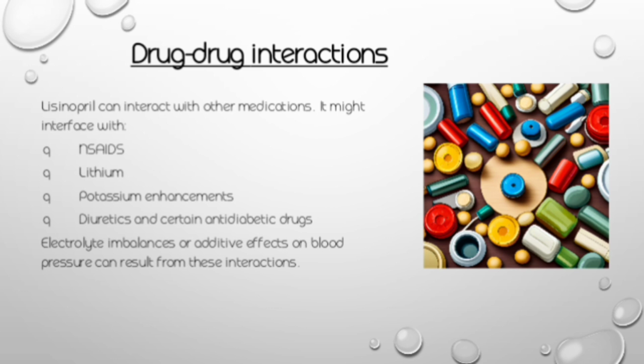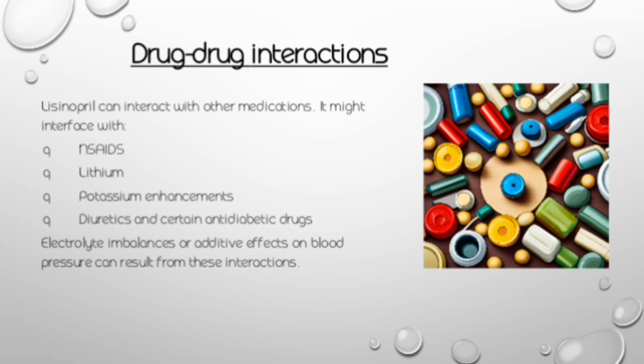Similarly, if you have drugs which act on the renin-angiotensin system, like the ARBs, angiotensin II receptor blockers, and the renin inhibitors like aliskiren, all these types of drugs are used as antihypertensives, and lisinopril also lowers blood pressure by inhibition of the renin-angiotensin system. So when these drugs are combined, they can produce severe hypotension because all these drugs inhibit the renin-angiotensin system. That's why these drugs should be avoided with lisinopril.